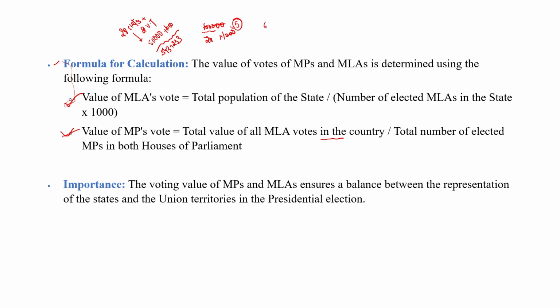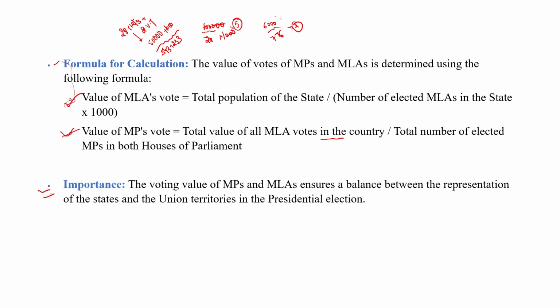5,000 plus 1,000 is 6,000. And 543 plus 233 is 776. So let's divide this value and the answer will be the value of the MP's vote. So what is the formula for calculation? The MLA's vote formula is the total population of the state divided by the total number of elected MLAs in the state, multiplied by 1,000, and the value of the MP's vote is the total value of all MLAs' votes in the country divided by the total number of elected MPs in both the houses of Parliament. Clear? This is the formula you have to remember.